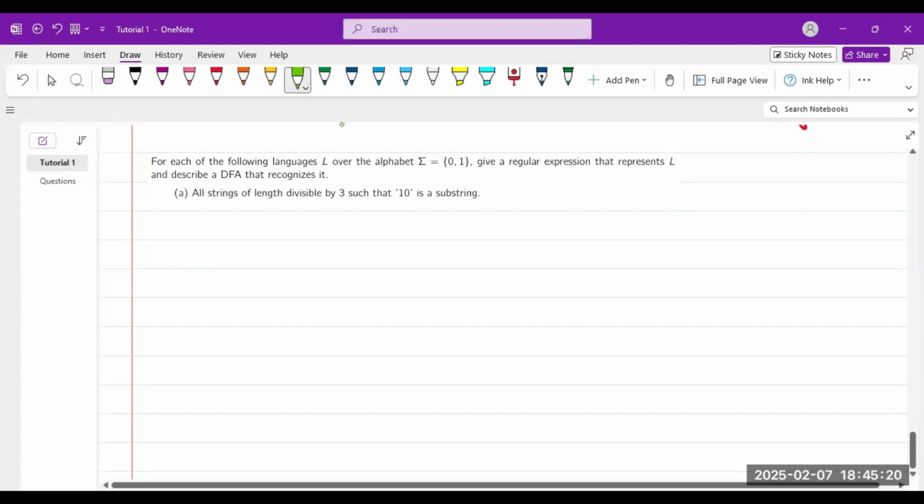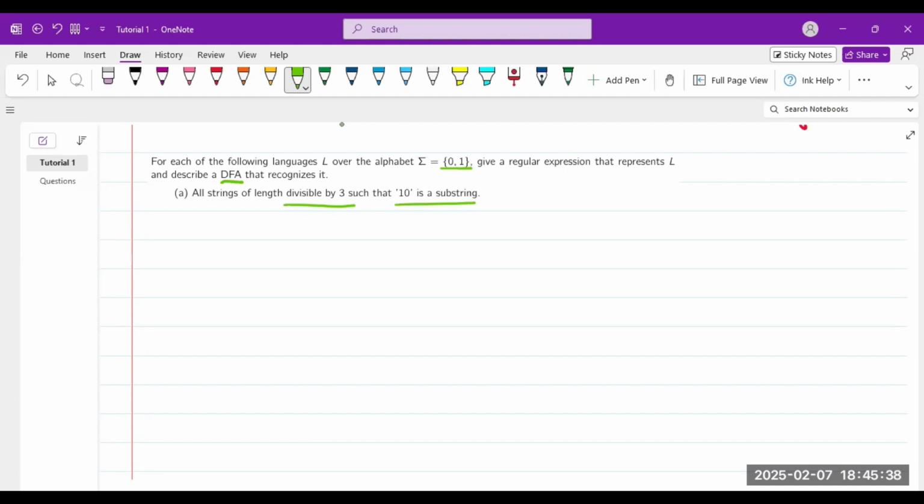So we have to make a DFA. We have 2 characters. And basically it says that all strings of length divisible by 3 such that 1, 0 is a substring. So there are 2 things in this: it must have a 1, 0 substring and it must be divisible by 3. So let's try and make it. Let's make the first one.